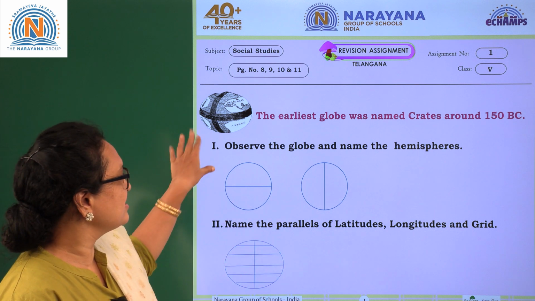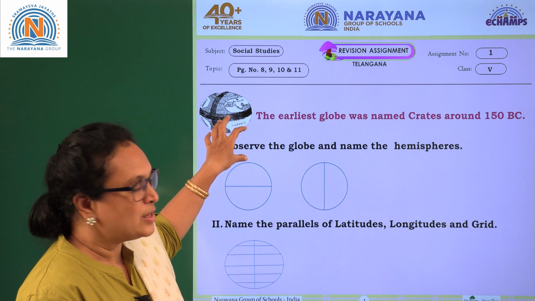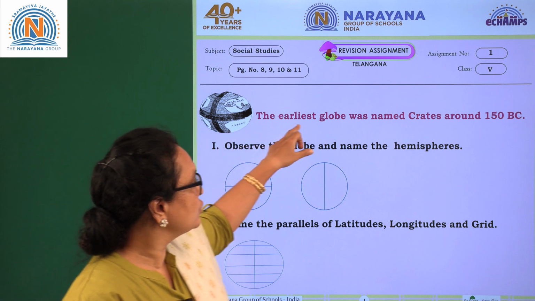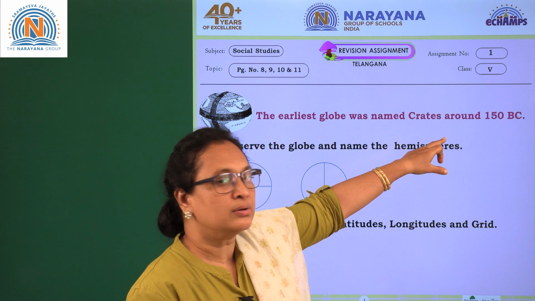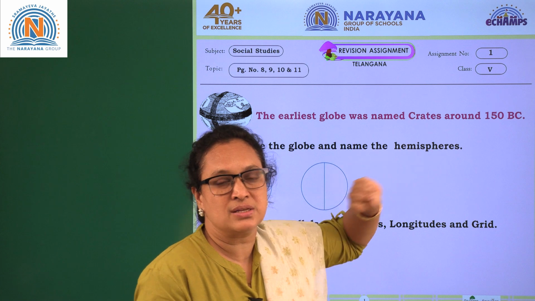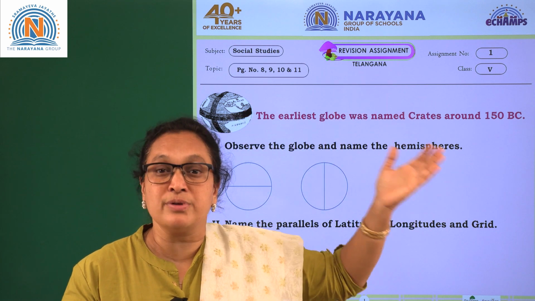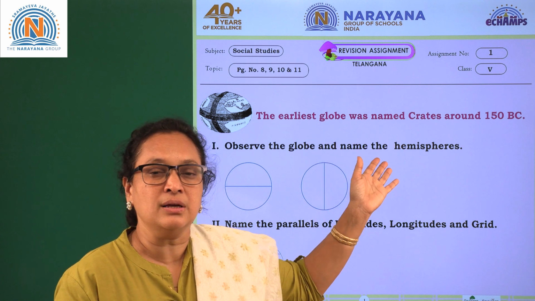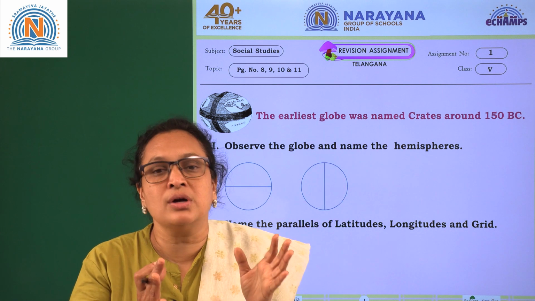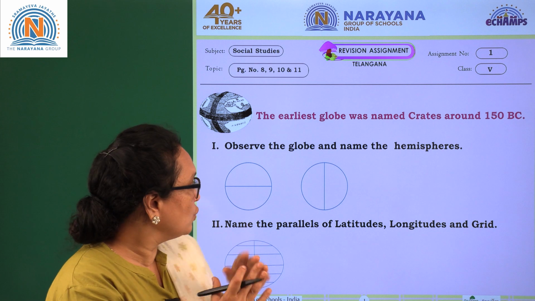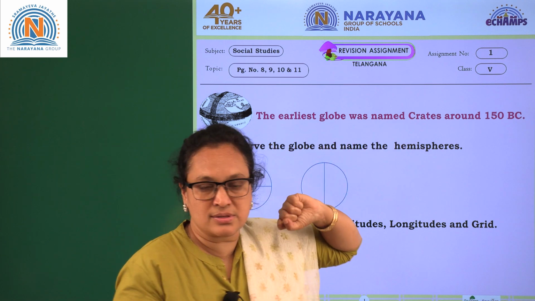So this is something looking like a globe, right? What is written here? The earliest globe was named Crates around 150 BC. I mean before Christ, in 150 BC, someone drew the globe. Who is that someone? It is Crates.